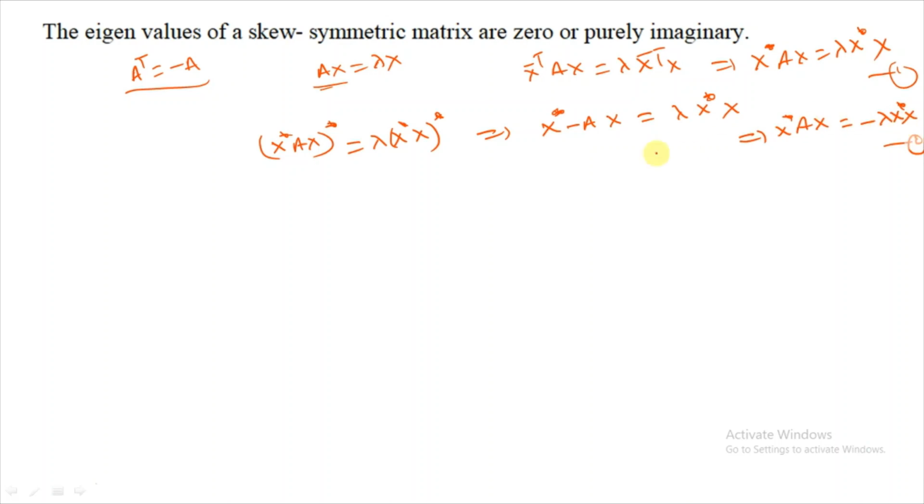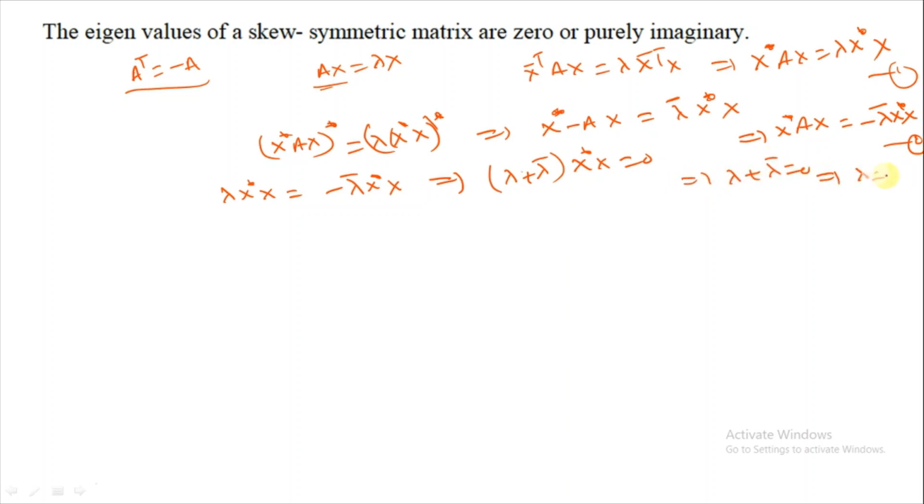Let's take 1 and 2. From 1 and 2, the left hand side is the same. That means we get lambda x star x equal to minus lambda bar x star x. That implies lambda plus lambda bar times x star x, and we know x is a non-zero vector. That means lambda plus lambda bar equal to 0, that is lambda equal to minus lambda bar.